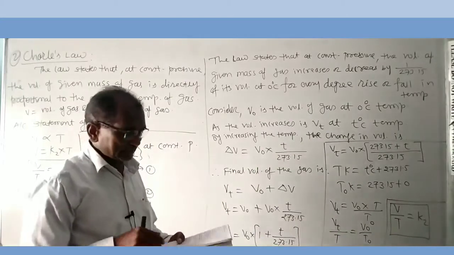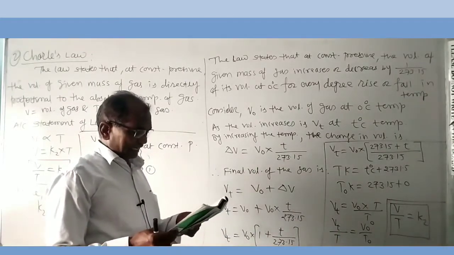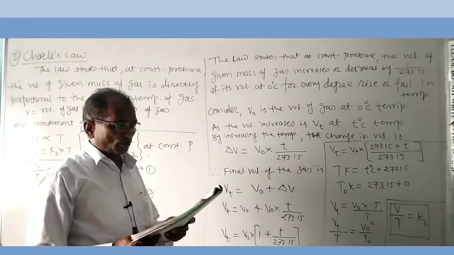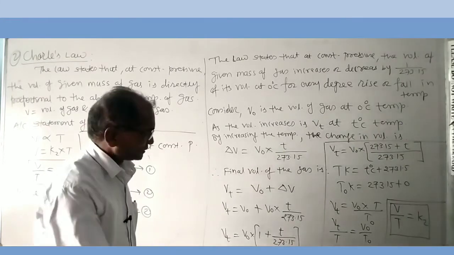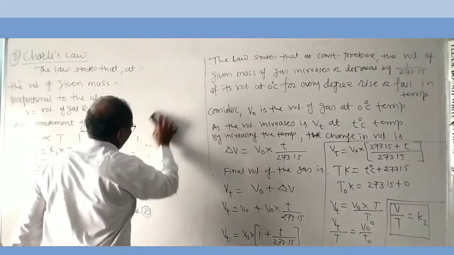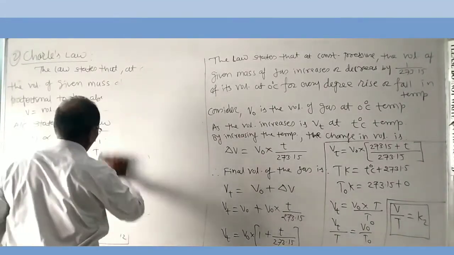Right? Then the second is the graphical representation of Charles' law. There are two different graphs for Charles' law.